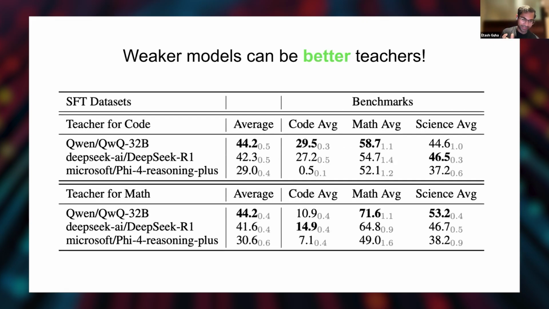This is also one of the funniest things that we found. Across all of our experiments, we've been using DeepSeek R1 to create our data sets. But a very natural thing is, okay, we can change our teachers. There's a lot of different ways to create teachers, and maybe different teachers are better. So we tried it, and we found that QwQ was a better teacher than DeepSeek R1, despite QwQ being less performant on our benchmarks than DeepSeek R1. So using a weaker teacher actually got us better data sets, which is super, super surprising to us. We didn't expect this, and this really came at the very end, and we were really excited by this result.